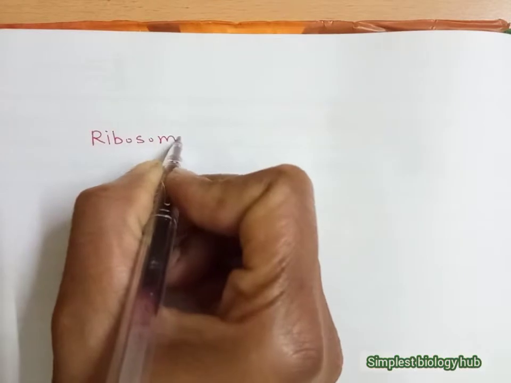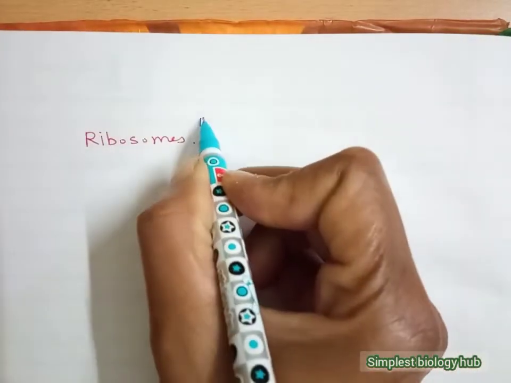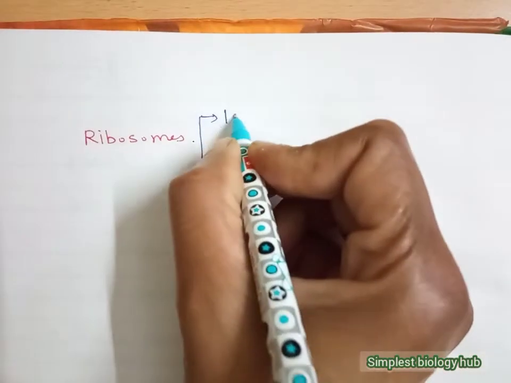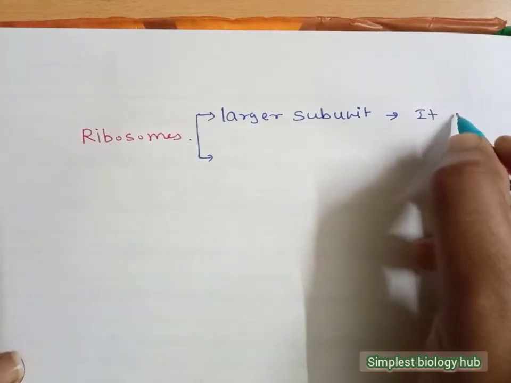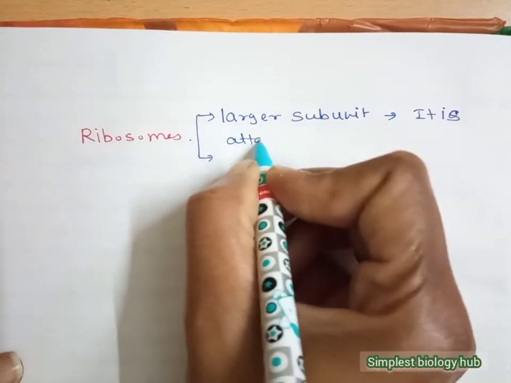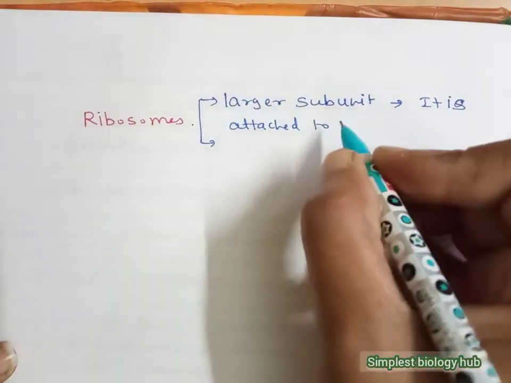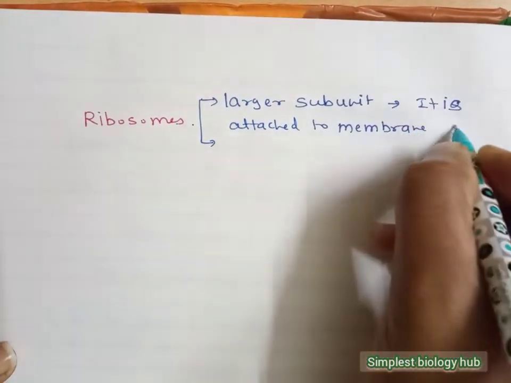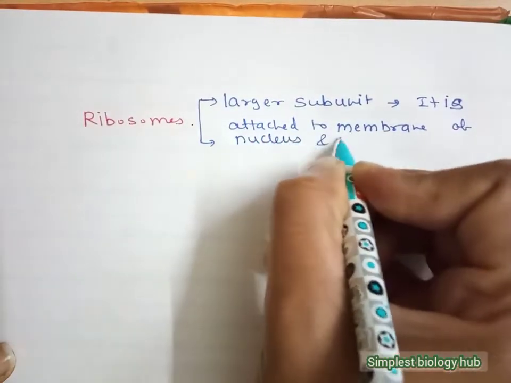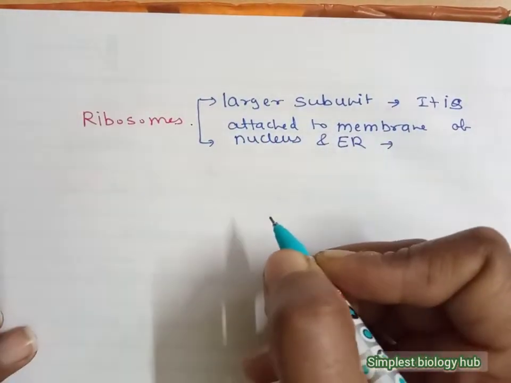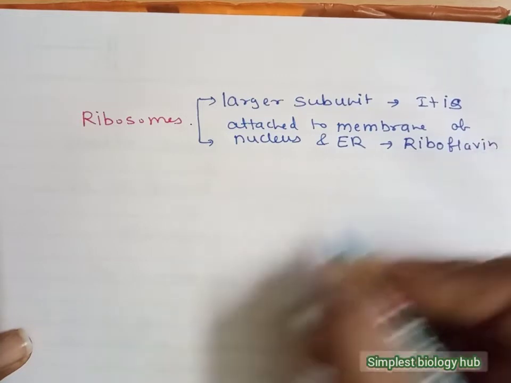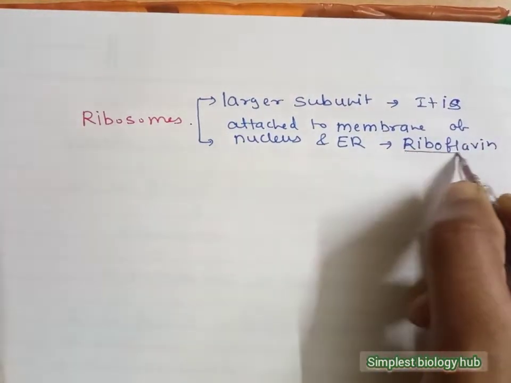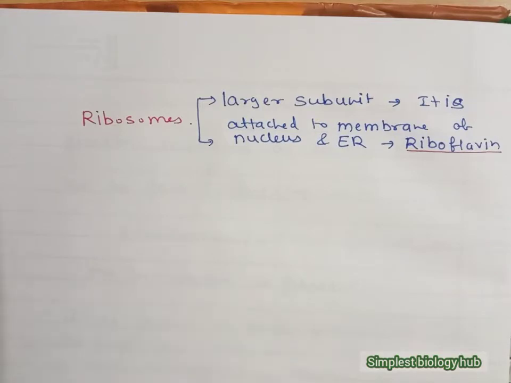Now we talk about the ribosome structure. Ribosome is divided into two parts according to its structure. The larger subunit is attached to the membrane of the nucleus and rough endoplasmic reticulum with the help of a protein that we call ribophorin protein. Ribophorin protein is essential to stick the larger subunit of the ribosome to the walls.